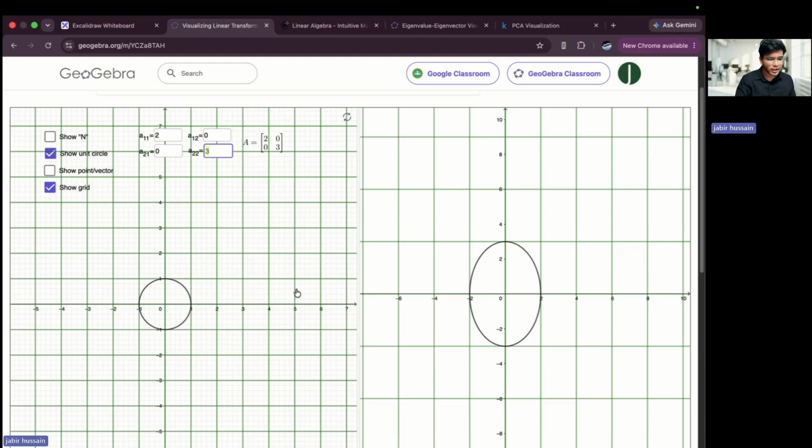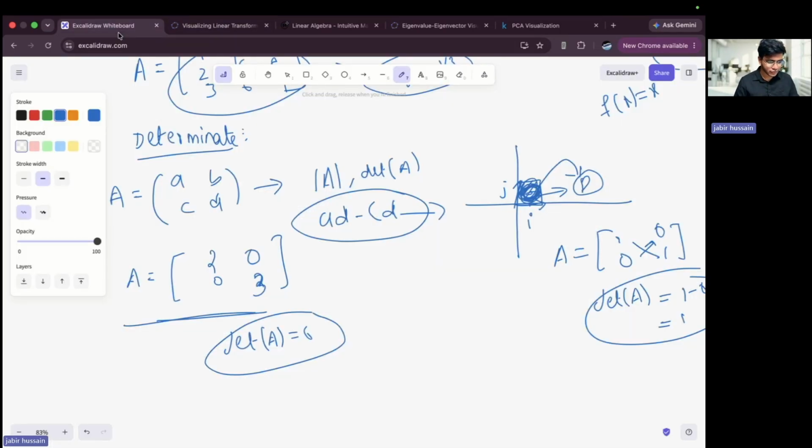determinant. For example, if I make this vector a equal to 2 comma 0 and 1 by 3, then because of this, the x might expand. 1 unit will become 2 units. But because of this vector, the space might be tilted and stretched or compressed. So let's see what will happen.